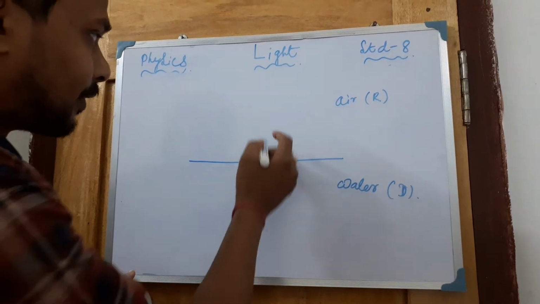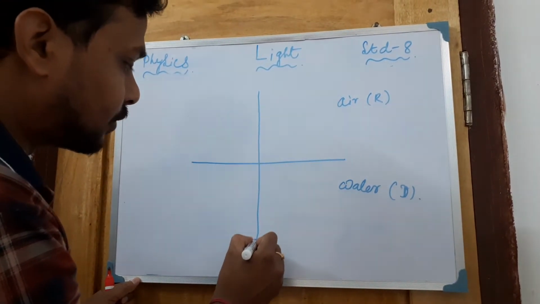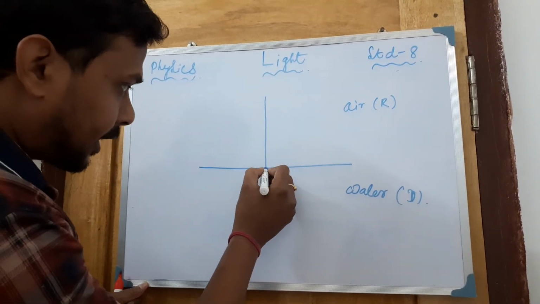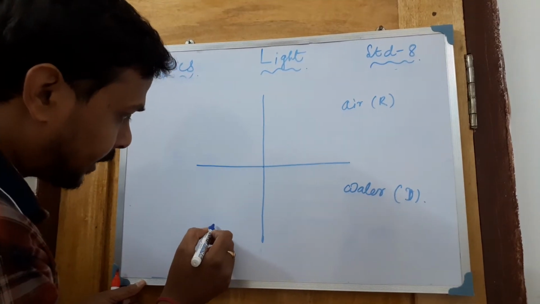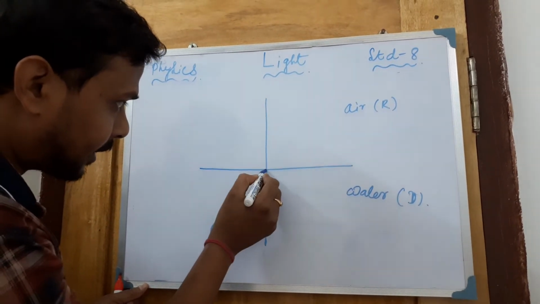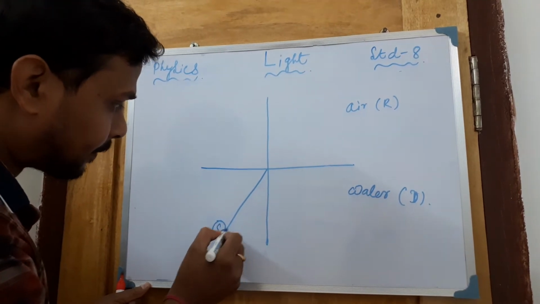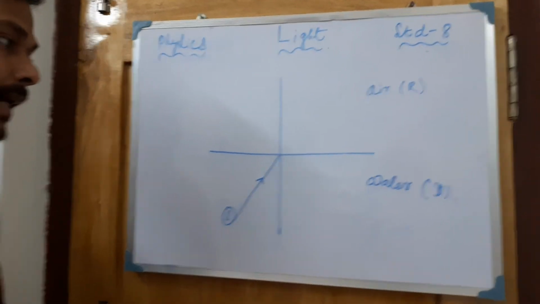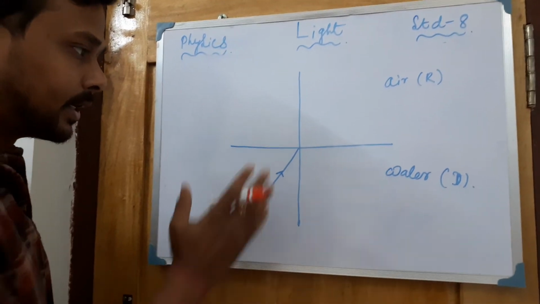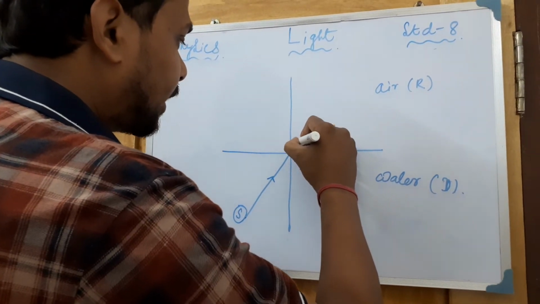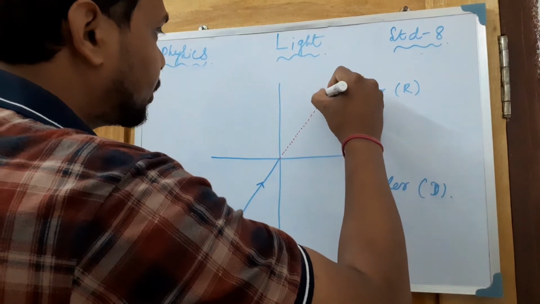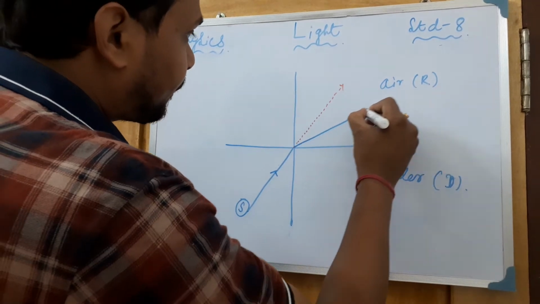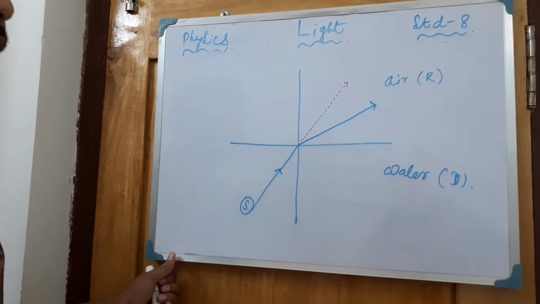Then what will happen? First of all, we will draw a normal here, in this way, normal to this surface. Now the ray of light is coming from the source, maybe present from here, in this way. According to the rule, a ray of light always passes in a straight line. So it is supposed to go through this position, this way, but it will not go in this way, it will go in this side.